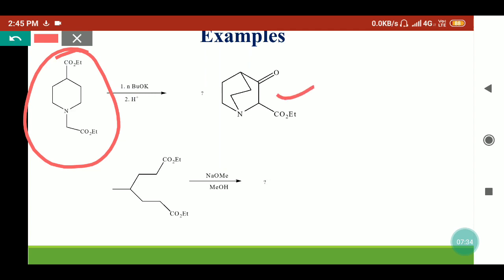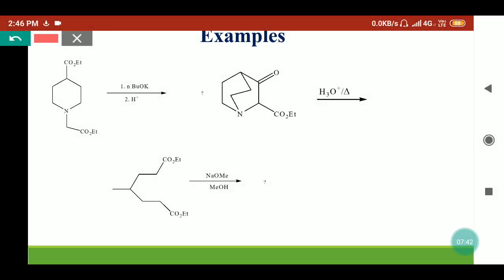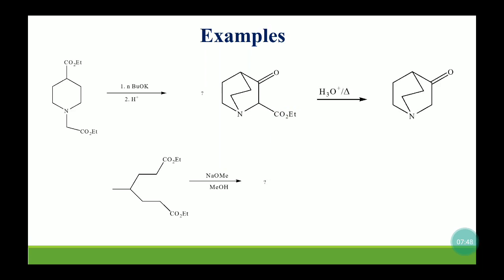If we further treat this molecule with hydrolysis followed by thermal treatment, what will happen here? Then this ester group will be replaced by hydrogen. So now we will get this heterocyclic compound.